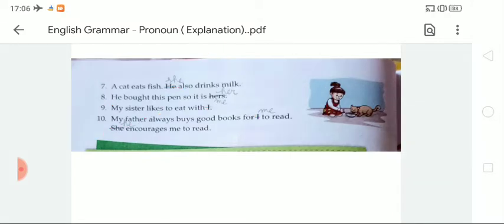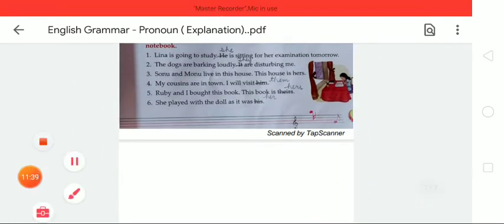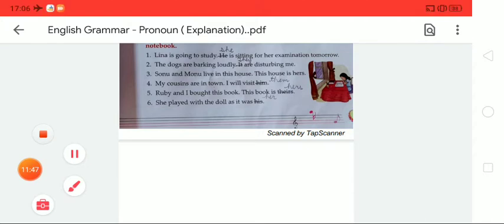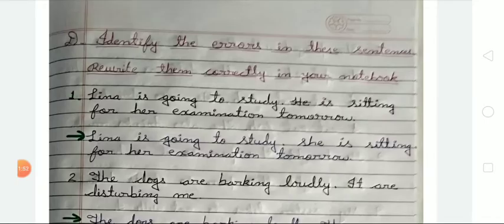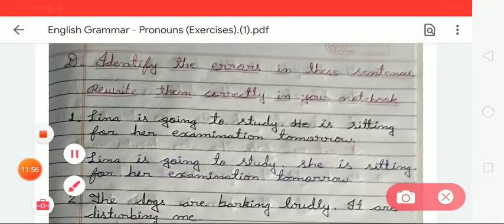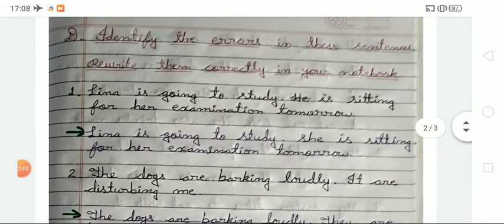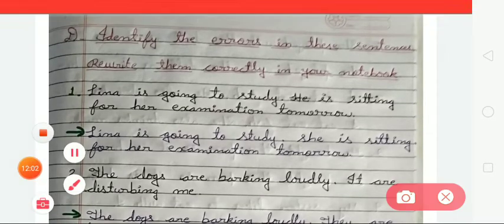Okay students, so let's rewrite these given sentences correctly in the notebook. So what will we do? First of all, we have to take out our notebook and mention the date of today and the chapter number and chapter name also, okay. So like this, we have to mention the heading. First of all, we have to mention the heading, that is identify the errors in these sentences and rewrite them correctly in your notebook. So student, the first is Lena is going to study.